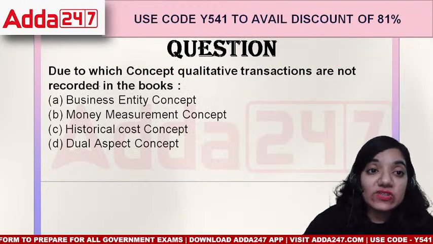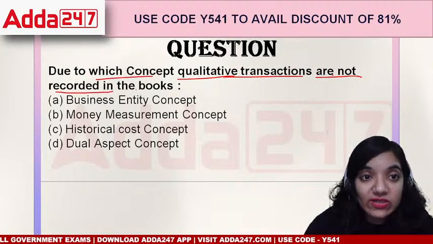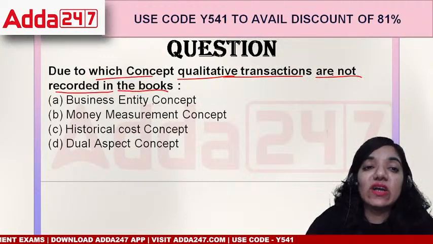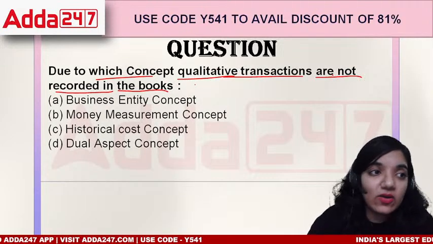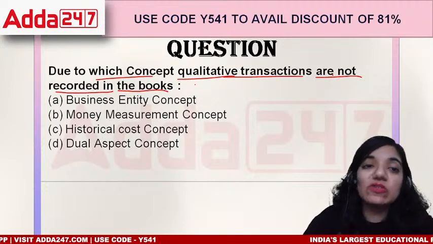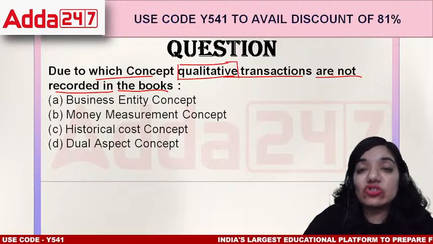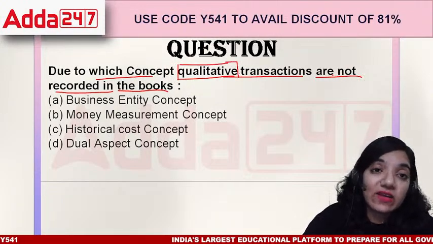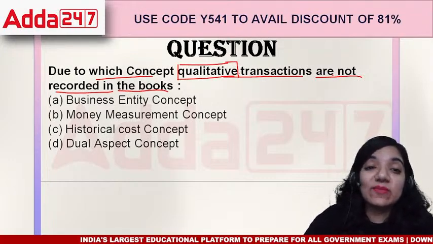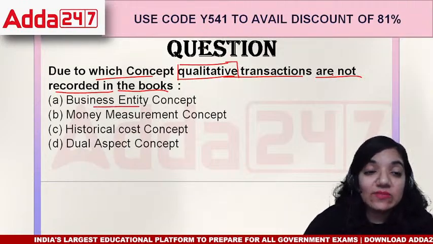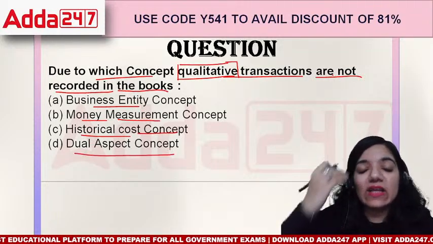Okay, the next question says, due to which concept qualitative transactions are not recorded in the books? The qualitative transactions are those transactions which relate to say good, bad, or maybe better, those kind of things. We're looking at the quality, loyalty towards an organization, dedication towards an organization. These are qualitative factors, but do we record them in the books of accounts? And if we don't record them, then what's the reason behind it? Is it the business entity concept, the money measurement concept, the historical cost concept, or the dual aspect concept?